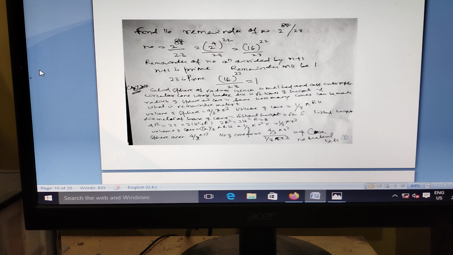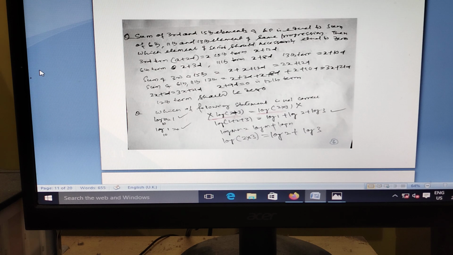CAT is nothing. What is the volume of the sphere? What is the volume of cone? Then volume of sphere divided by cone. But here the cone is different. The cone is different: right circular cone. Your formula is different. It is 1 by 3 pi r square. But better you go through 1 to 3 problems in your textbook, because this is slightly not a normal cone. In a normal cone it is 1 by 3 pi r square. Volume of sphere is 4 by 3 pi r cube, easily, but not a normal one, the right circular cone. You check it. Need more practice.